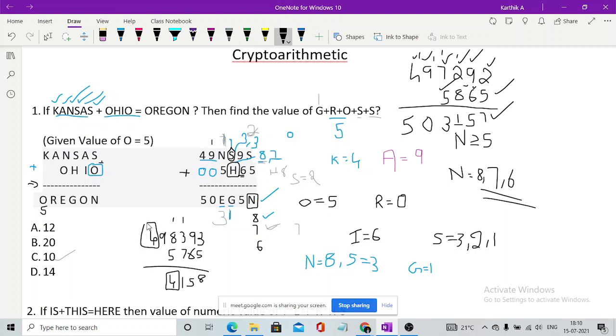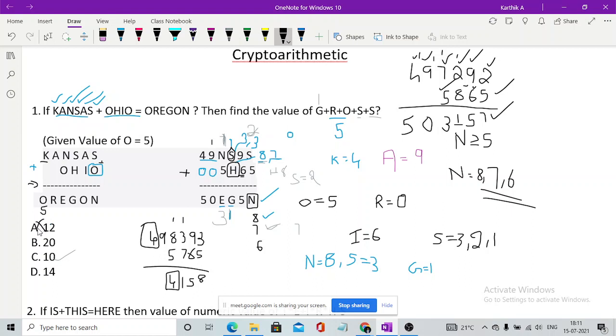Now, the value of K was 4. And whenever you solve it by substituting the value of S as 3 and H as 7, you will be getting the value of E as 4 as well. So you can't get two letters with the same number. So option A would be wrong.